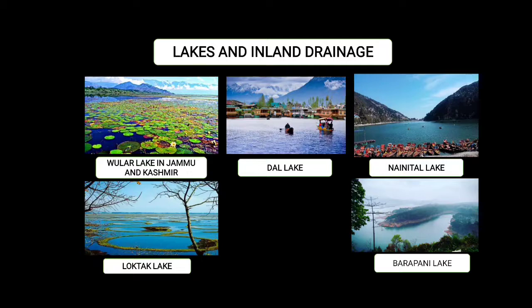We have lakes such as the Wular Lake, which is located in Jammu and Kashmir, as well as the Dal Lake, Nainital Lake, and the Loktak Lake, which is located in the northeast, especially in Manipur. We have the Barapani Lake, which is located in Shillong, Meghalaya. Also we have different kinds of lakes such as the Sambhar Lake, found in Rajasthan, the Chilika Lake, found in Odisha, Pulicat Lake, found in Tamil Nadu, and Kolleru Lake, located in Andhra Pradesh. These are the lakes located in India.